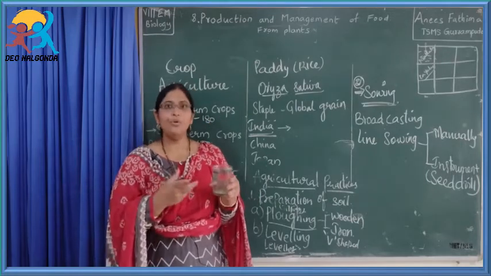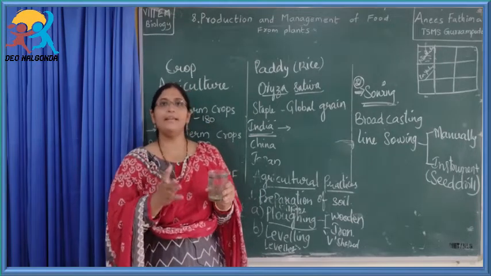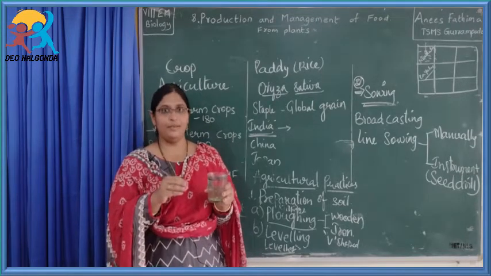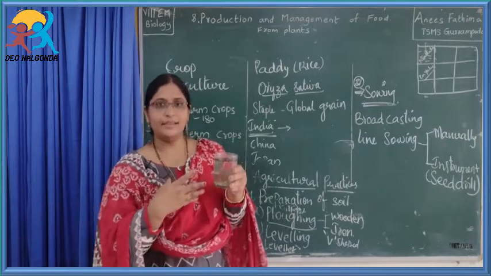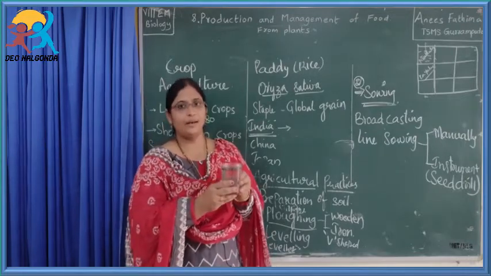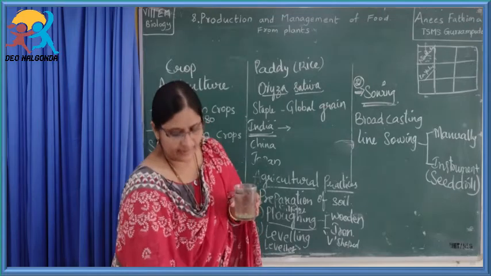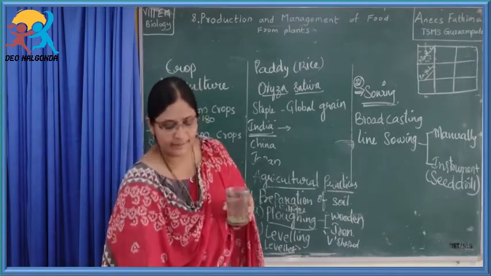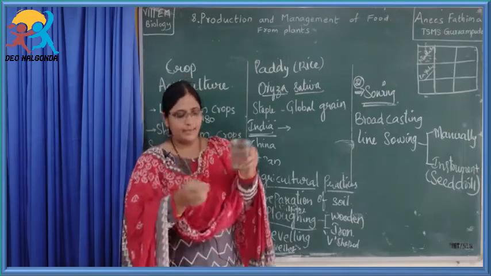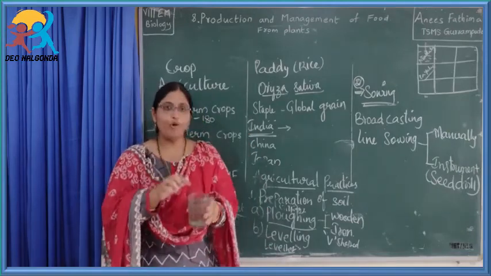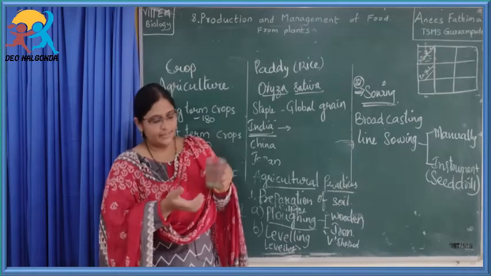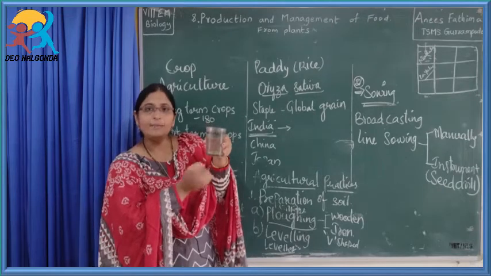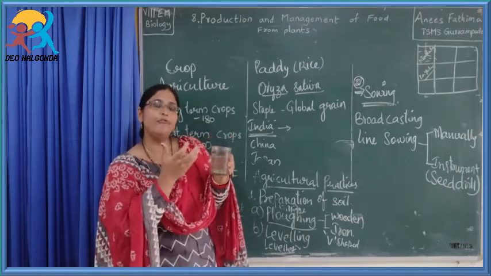Yes children, now we are seeing how to separate good seeds, that is the seeds which germinate, and the seeds which may not germinate. For this you have to take a beaker which has water and now put the seeds. Now I took seeds of peas as well as papaya seeds and put them in. You can see that some of the seeds are floating on top, whereas some of the seeds have settled down. Why have some seeds settled down and why are some floating?